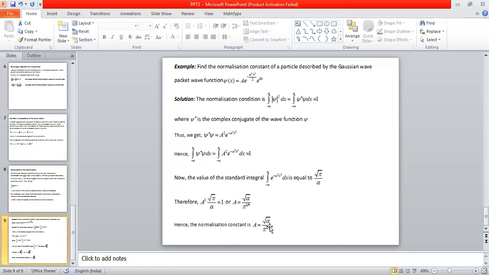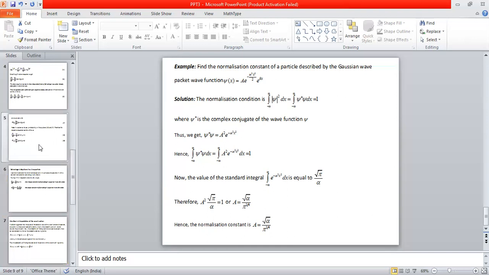So usually the wave functions are not normalized. Wave functions which are solutions of the Schrodinger equation are not normalized. And we can always follow this particular procedure of normalization. We can always insert this constant which makes the wave function normalized. It is all based on the principle that the probability of finding the particle anywhere in the given available space is always equal to 1. And based on this particular principle, we are able to write down the set of equations in this procedure, the normalization constant, and so on.